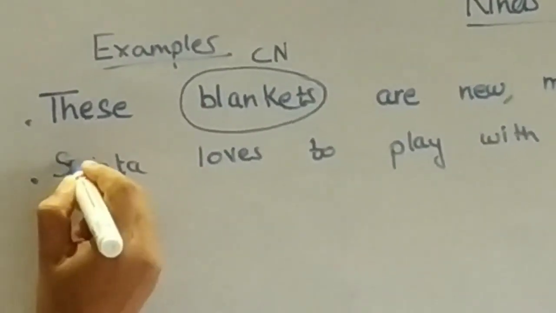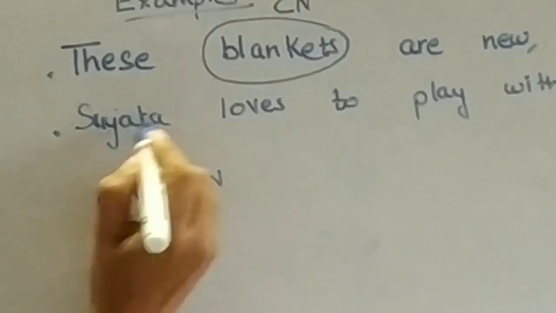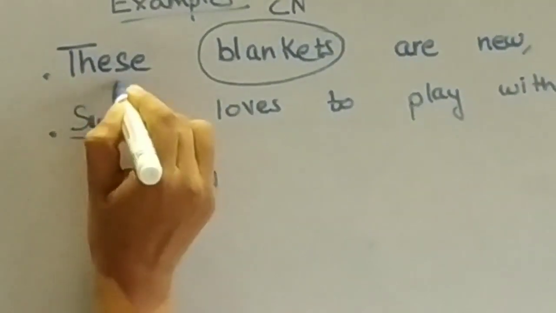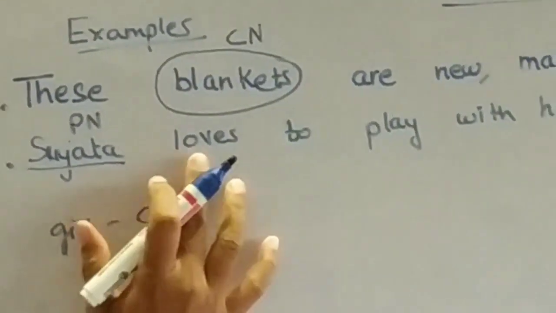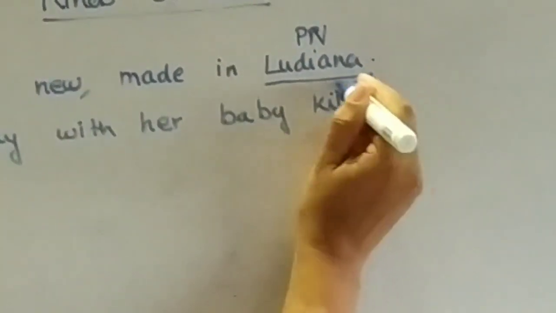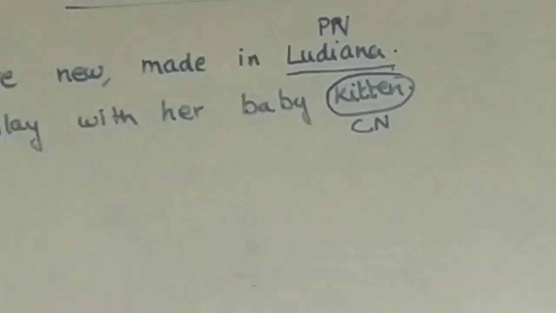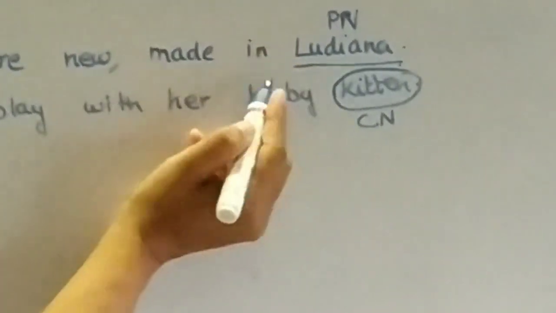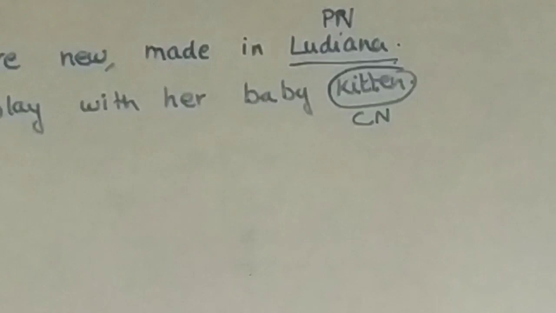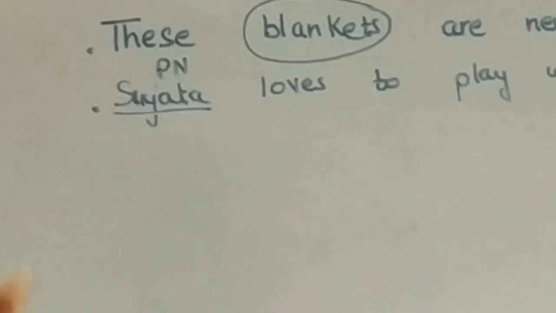Next, Sujata loves to play with her baby kitten. Sujata again is the name of a girl. So girl will become what? Common noun. And Sujata is proper noun. Loves to play with her baby kitten. So kitten will be common noun. Why? Because there's no specific name, no particular name given to that kitten. So you see here, Ludhiana, since Ludhiana is a proper noun, L is what? Capital letter. And then Sujata, a name, also at the beginning of a sentence.